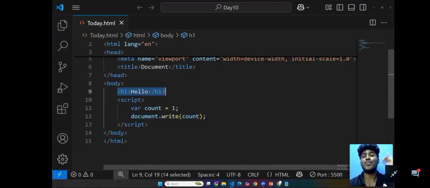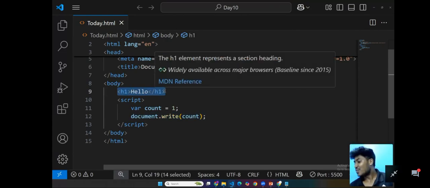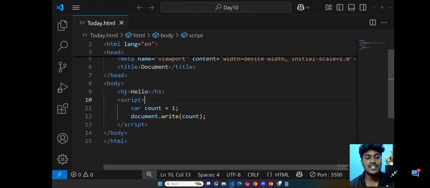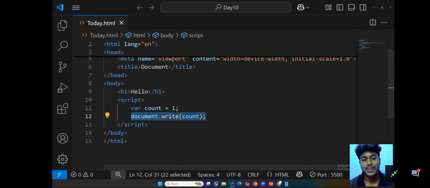We are going to provide some. Clearly listen. Today's concept will travel with you for your entire development career. For that reason only, I am going to take extra class on this concept. So this is the method which we use only in HTML, and this is the method we are going to use in JavaScript to bring content.